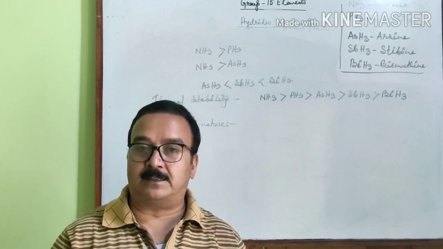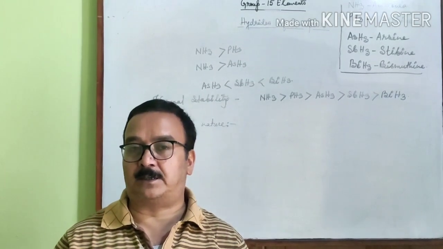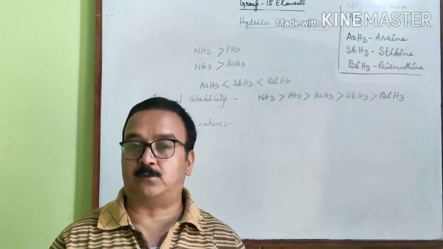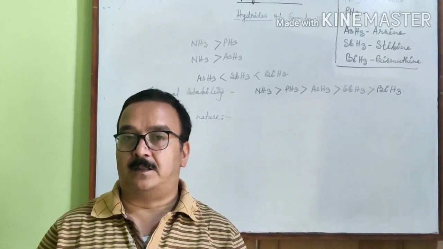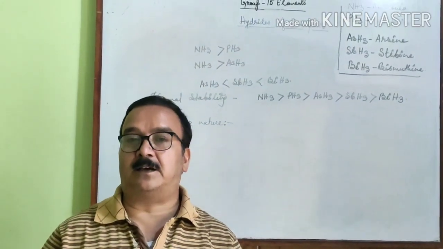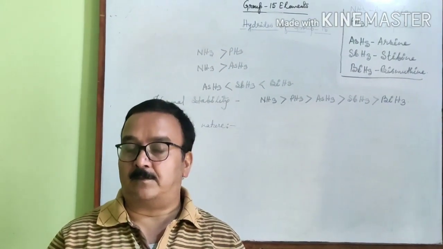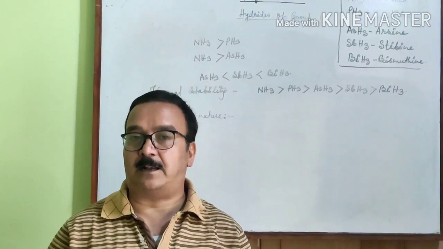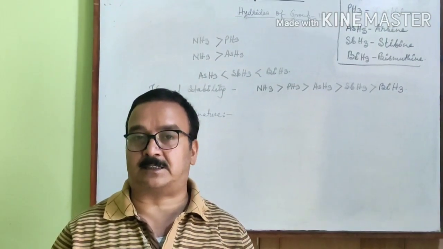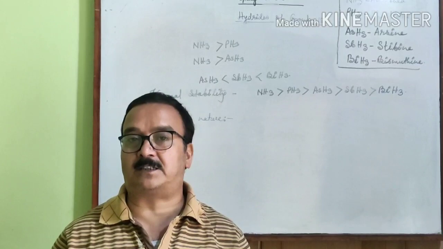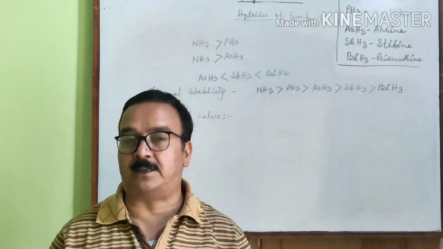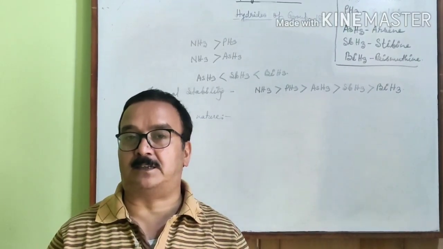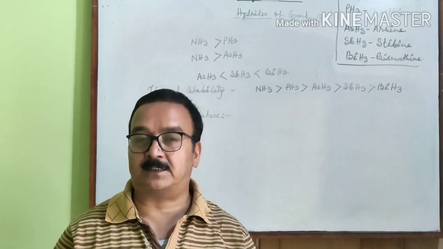With the increase in the size of the central element, bond length gradually increases. And with the increase in the bond length, the bond dissociation enthalpy decreases. Therefore, thermal stability gradually decreases with increase in the size of the central element.